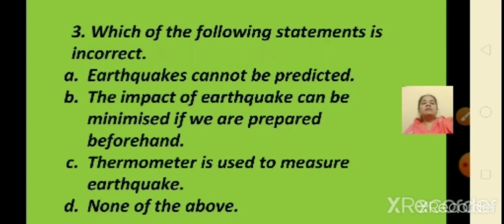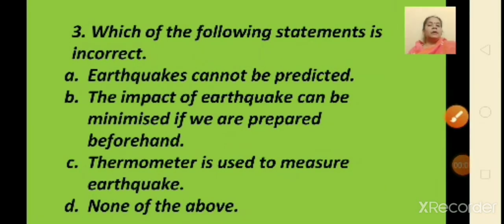Which of the following statements is incorrect? Earthquakes cannot be predicted. Is it incorrect? No, it is a correct statement, right? Now let us look at the second option. The impact of earthquake can be minimized if we are prepared beforehand. Is it true, children? Can we minimize the impact of earthquake if we are prepared? Yes, that's true. So this statement is also correct.